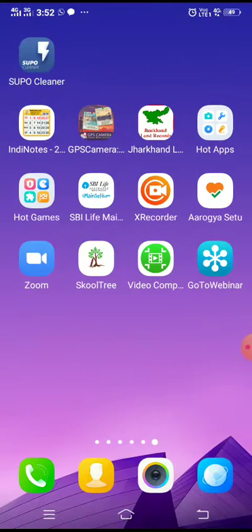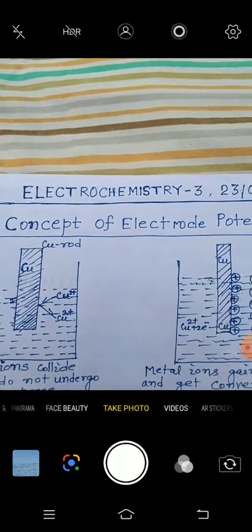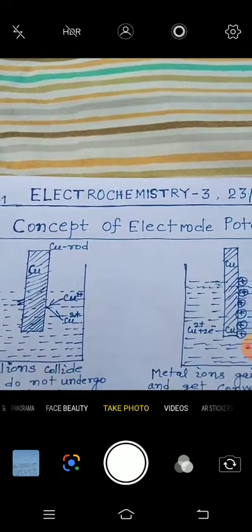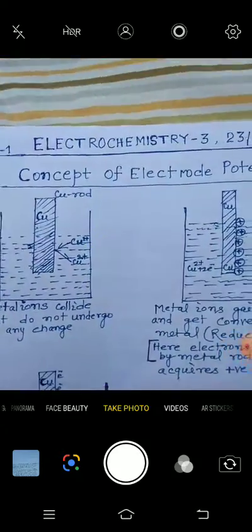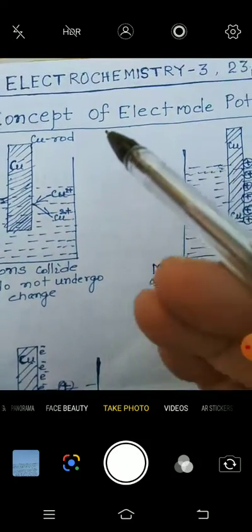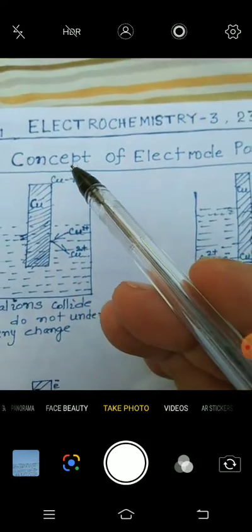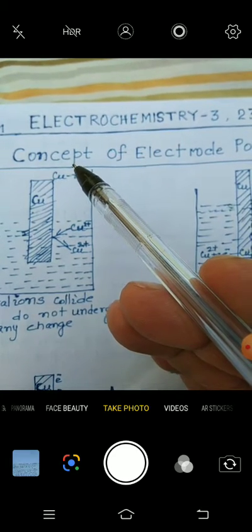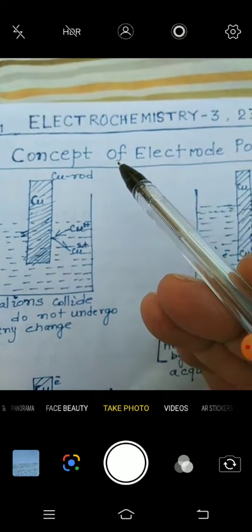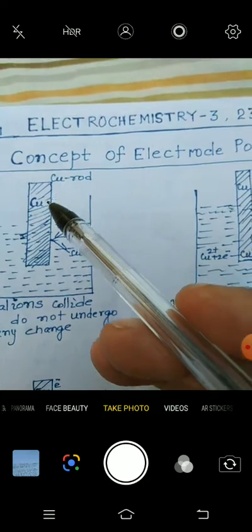Today I have to give you the concept of electrode potential. And today is the third class in electrochemistry.